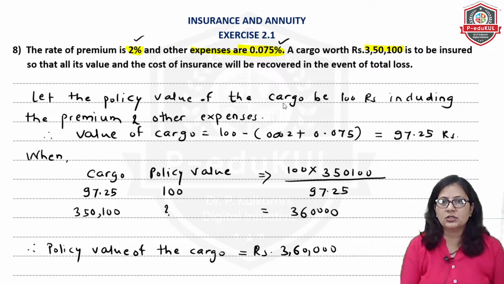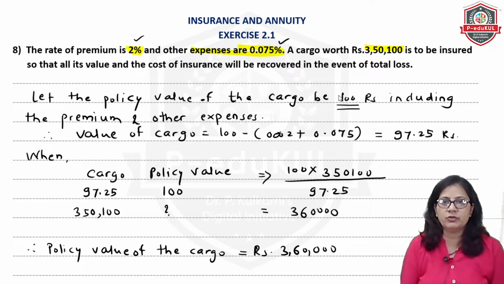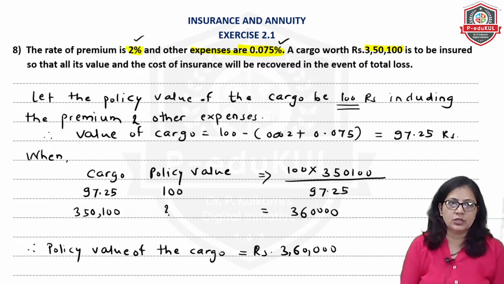So we have considered the policy value of the cargo as 100 rupees. 100 में से इतने होंगे तो 3,50,000 का कितना होगा? इस तरीके से हमने, this is something like the unitary method which we used to do prior. So this is the way we have solved the example.